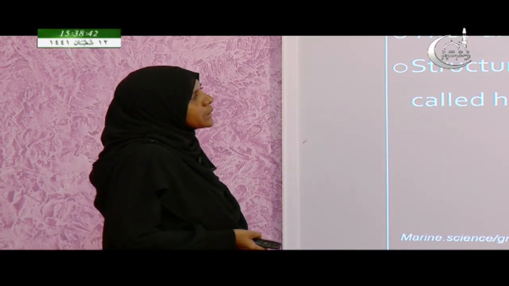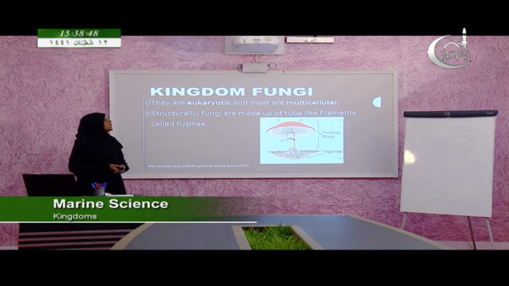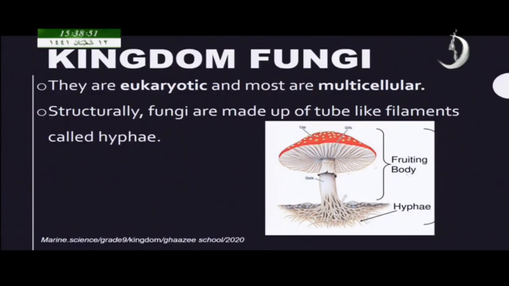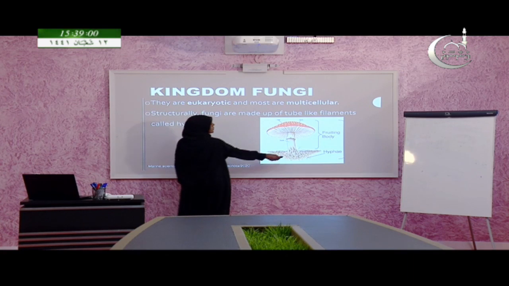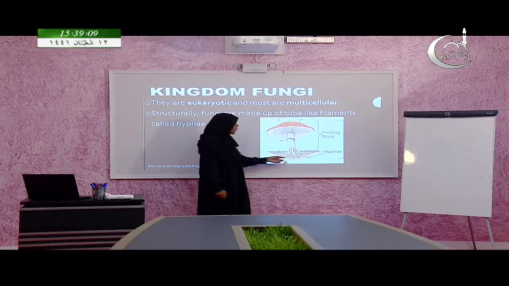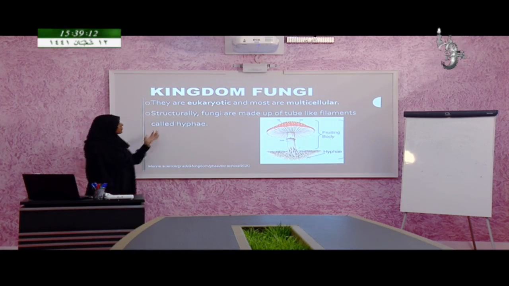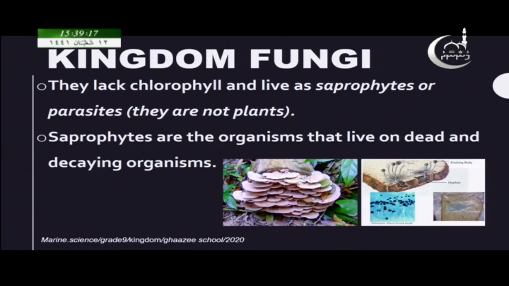As I told you previously, except Monera, all the other organisms are eukaryotic organisms, and they are mostly multicellular, not made up of a single cell. And the structure of the fungi, when you look at its body, is made up of some filament-like structures called hyphae. So, this is one characteristic feature that you can find in all the organisms that belong to kingdom fungi. And fungi lack chlorophyll.